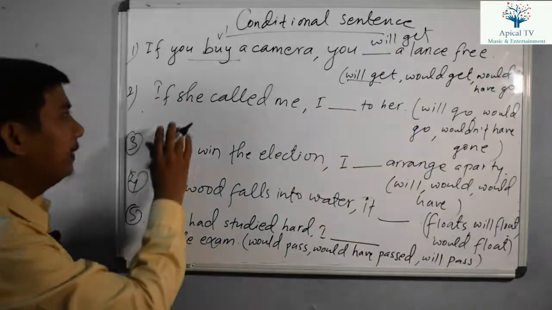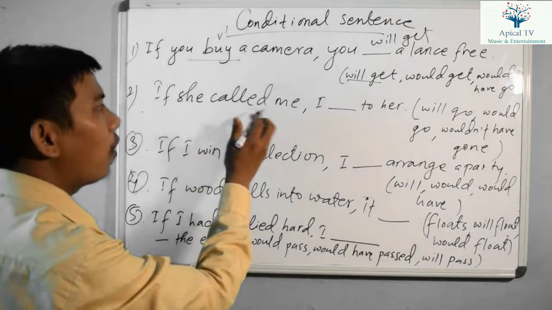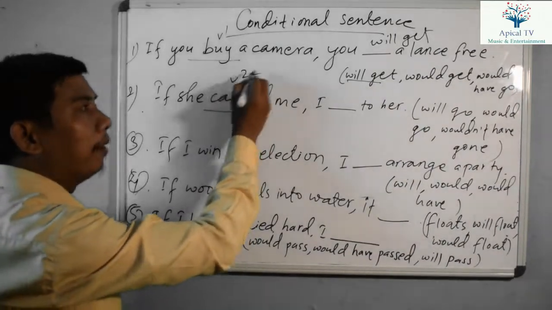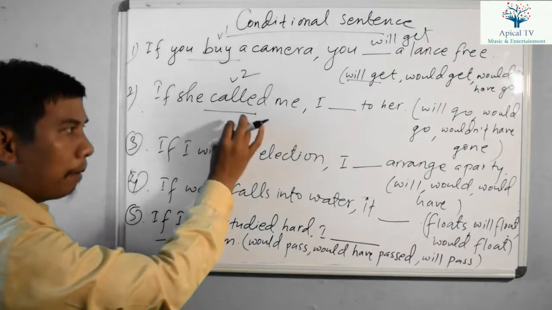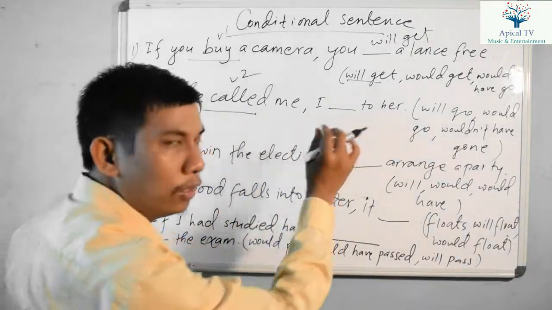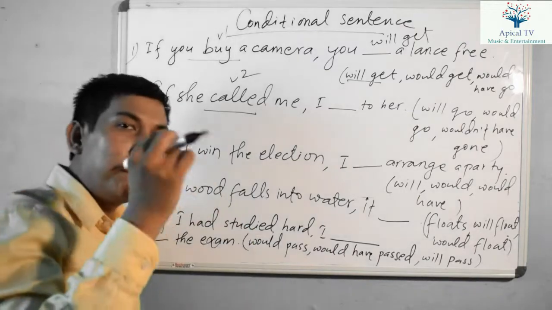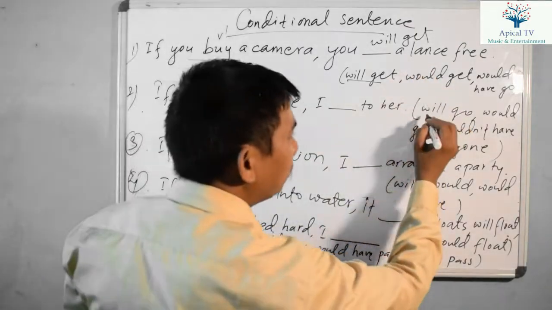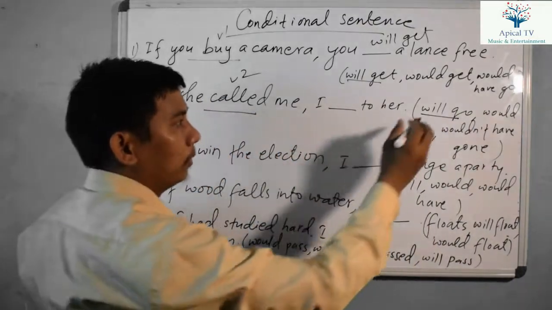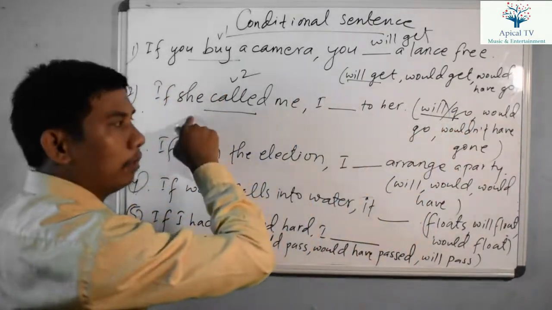Now you can see in the second sentence, if she called me. This is verb 2 form. The if clause is in the simple past tense. If that is simple past tense, you have to select would plus verb 1, could plus verb 1, might plus verb 1 or should plus verb 1. Now see the options here. Will go is not possible. This is possible if there is simple present tense, right?